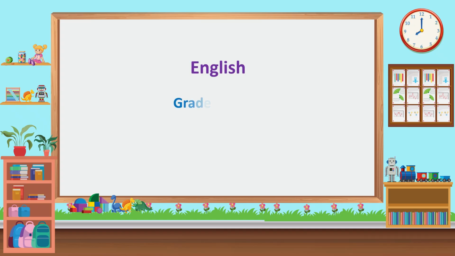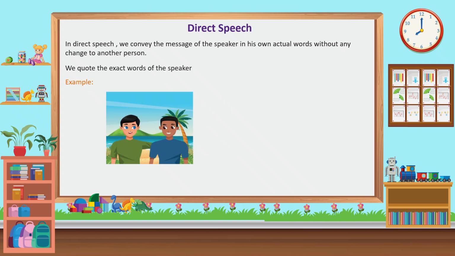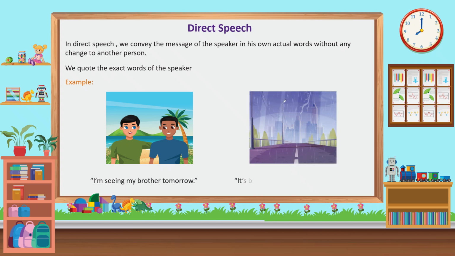English, Grade 8 Unit 8, Direct and Indirect Speech. Direct speech. In direct speech, we convey the message of the speaker in his own actual words without any change to another person. We quote the exact words of the speaker. Example: I'm seeing my brother tomorrow. It's been raining since this afternoon.